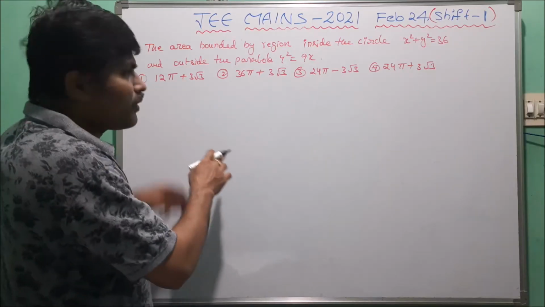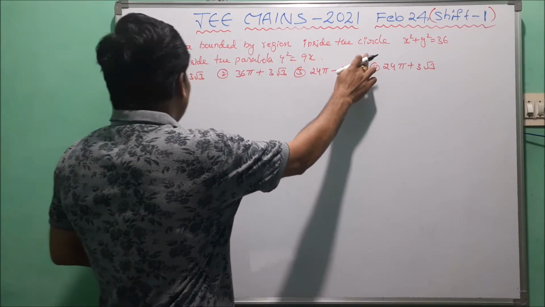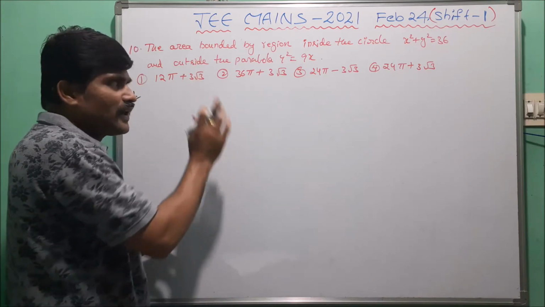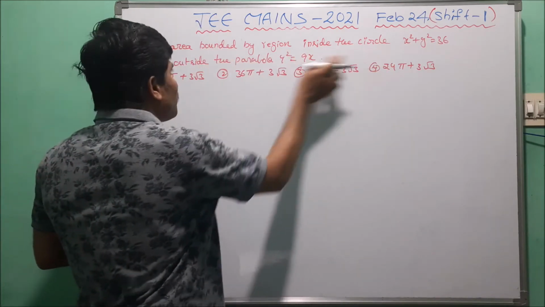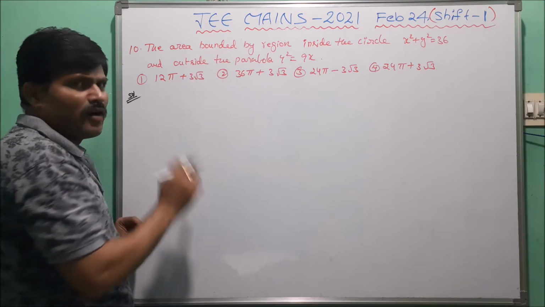Now here the next problem. The area bounded by the region inside the circle and outside the parabola. Here to find the area. The given area is inside the circle and outside the parabola.